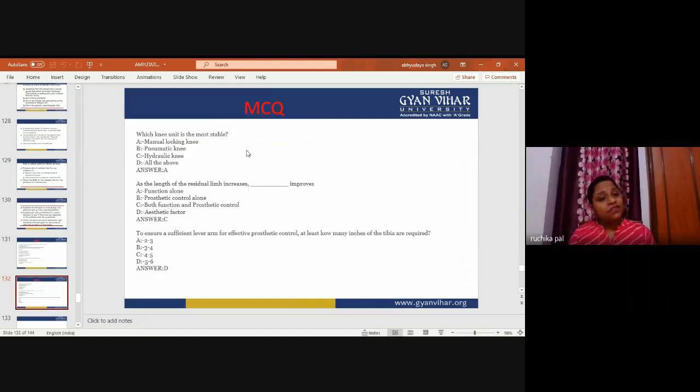To ensure a sufficient lever arm for effective prosthetic control, at least how many inches of the tibia are required? 2 to 3, 3 to 4, 4 to 5, 5 to 6. So 5 to 6 inches is the sufficient lever arm for effective prosthetic control. This is all about the prosthetic stage and gait training.